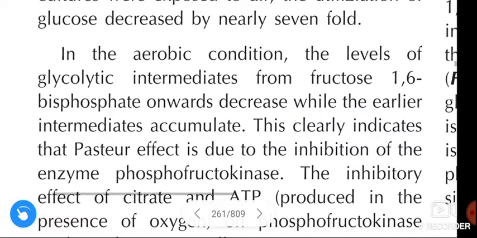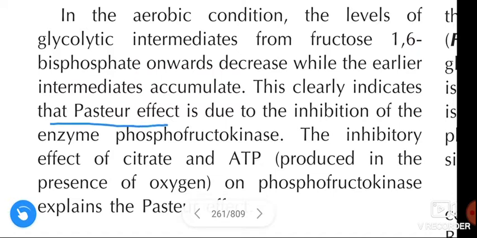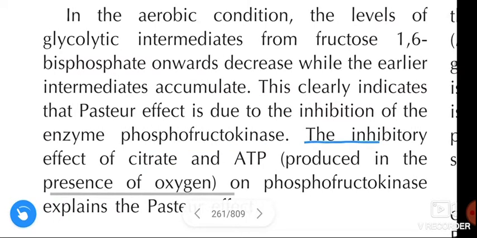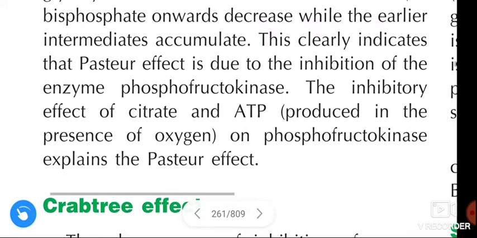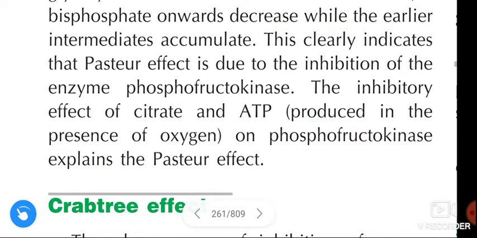This clearly indicates that the Pasteur effect is due to the inhibition of the enzyme phosphofructokinase. The inhibitory effect of citrate and ATP produced in the presence of oxygen on phosphofructokinase explains the Pasteur effect.